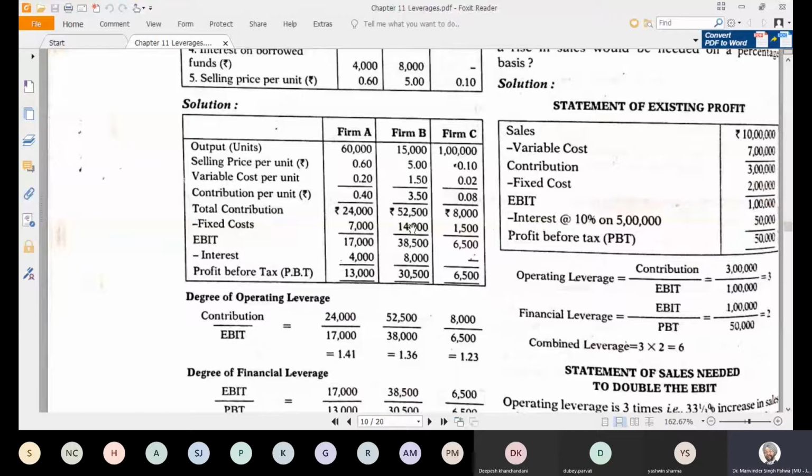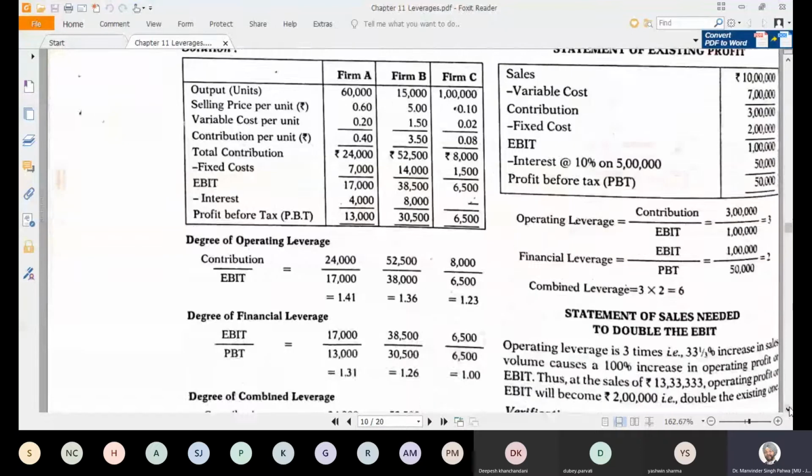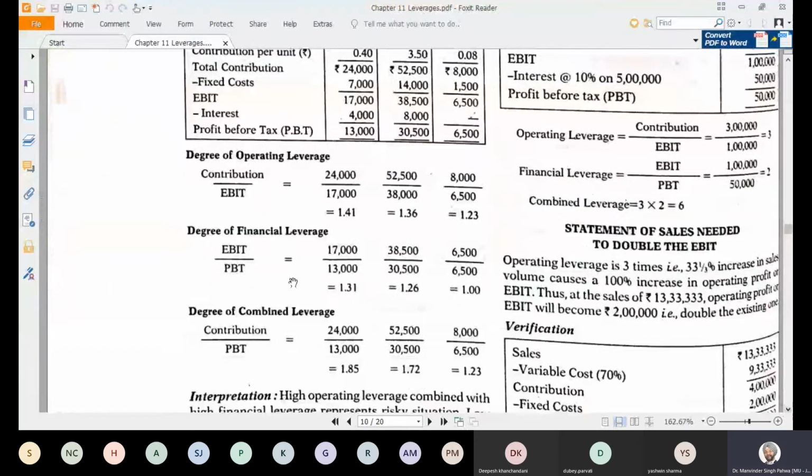So EBIT has come up, interest is there, and profit before tax has also come up. Now the degree of operating leverage is to be calculated. Simple formula, as I have already told you: contribution upon EBIT. So for all three firms, you get the degree of operating leverage. In the same way, degree of financial leverage is EBIT upon PBT.